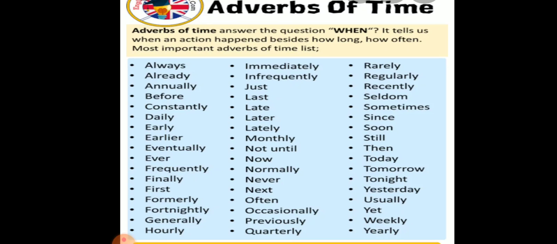Adverbs of time are usually placed at the end of the sentence, but they can also be placed at the beginning of the sentence. For example, he reached the class late. Here, late is an adverb of time. Yesterday, Preeti received a letter. Here, yesterday is an example of adverb of time.